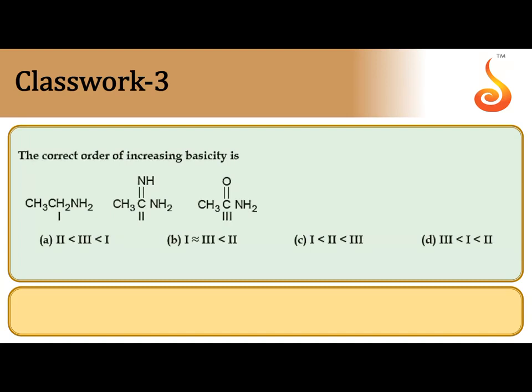The correct order of increasing basicity. This is an important one. CH3CH2NH2: here CH3CH2 is an electron donating group.